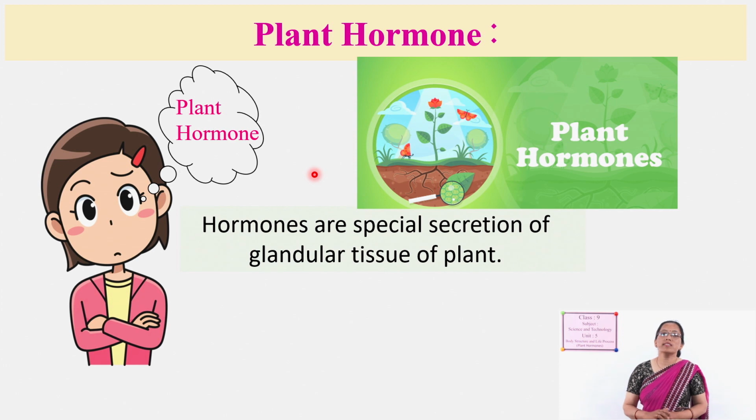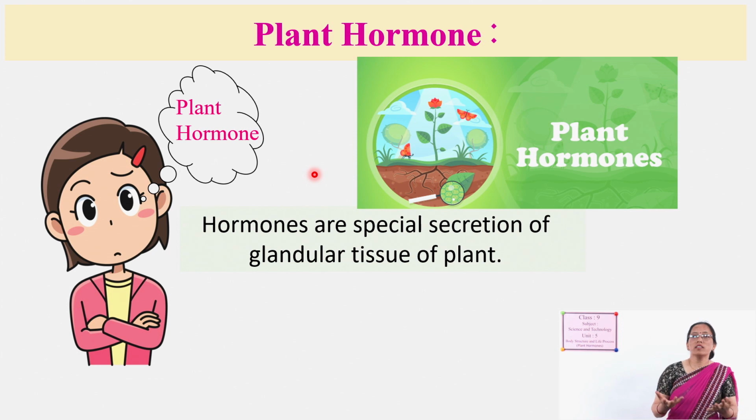So how can we define the hormone? Hormones are the special secretion of glandular tissue of the plants, which are made up of different kinds of chemicals. Based on their function and location, their composition may be different.